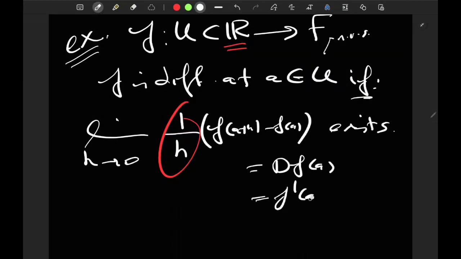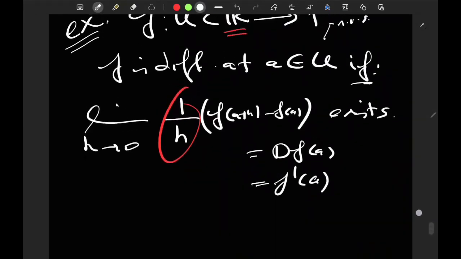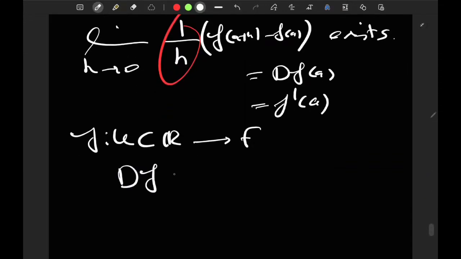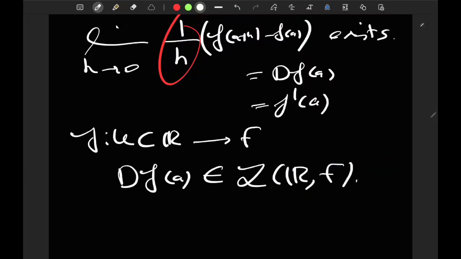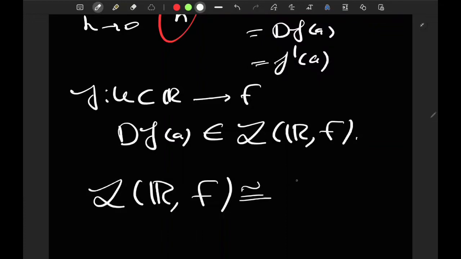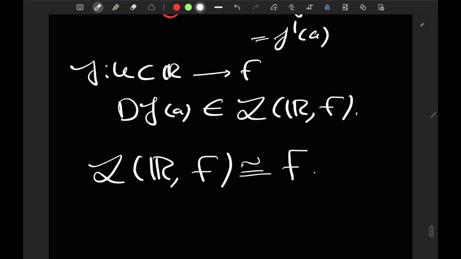Now the special thing is that f is going from U, a subset of R, into F. So I know that the derivative map at a is going to be an element of L of R,F, right? But we saw last time, or in session 4, not sure exactly which one, that L of R,F can be identified with F. So you can look at df of a to be an element of F.